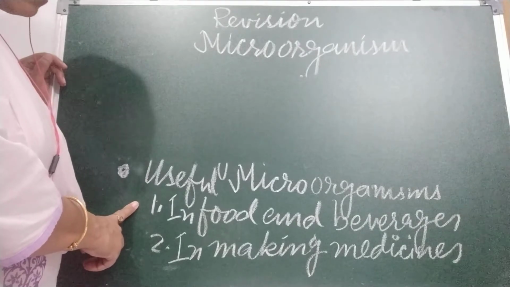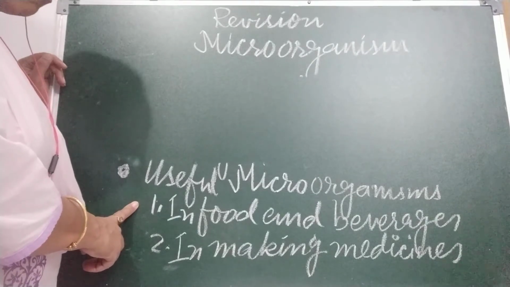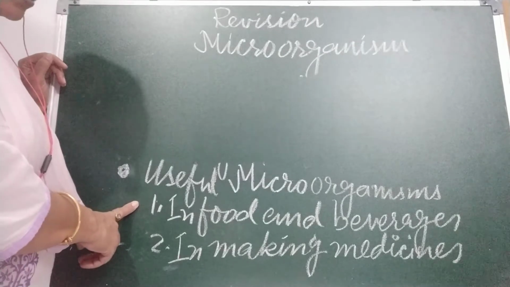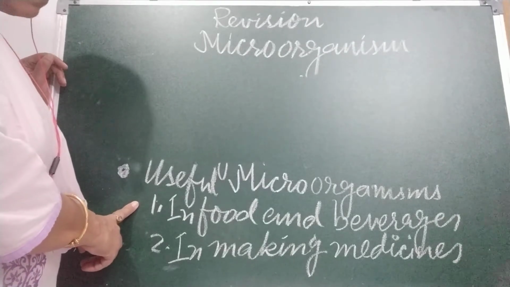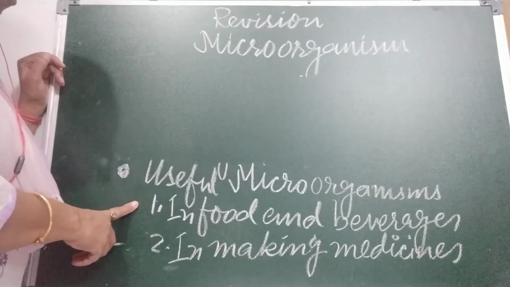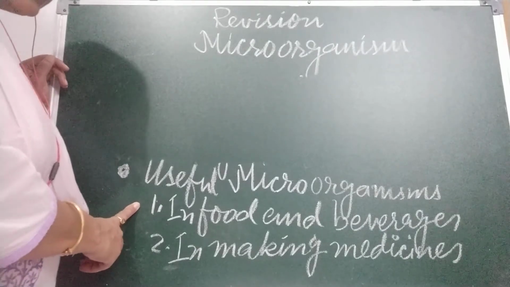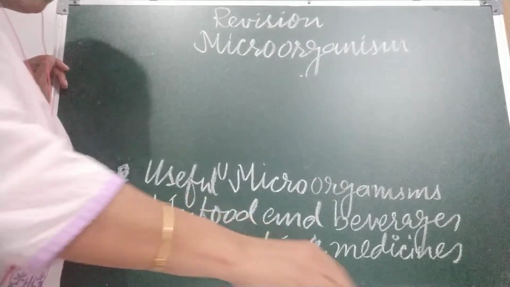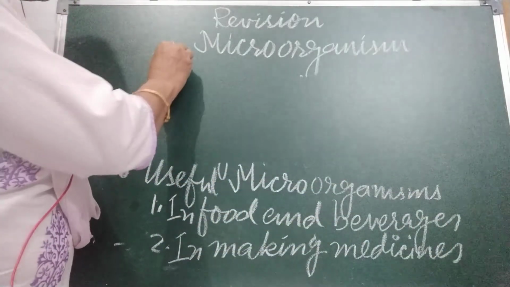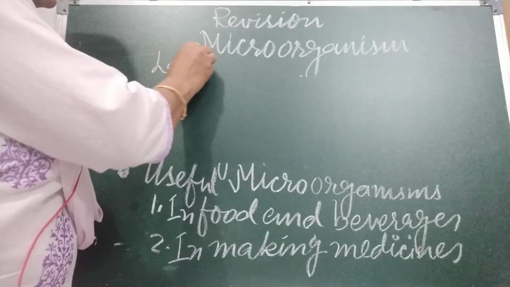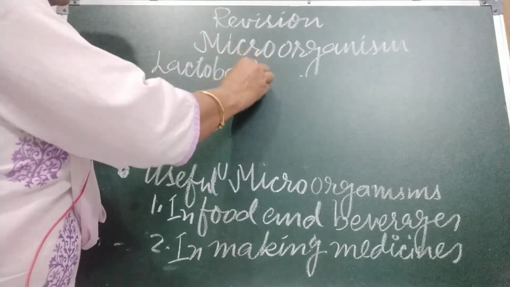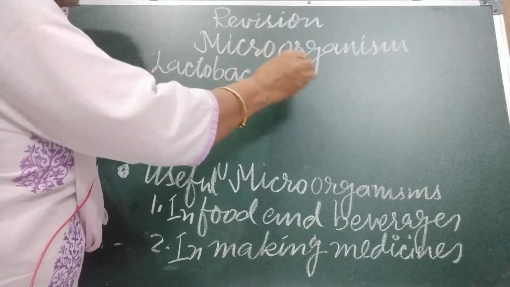Bacteria help us in making certain foods, like lactobacillus bacteria. It helps in making curd from milk, and also cheese. Lactobacillus helps in making curd and cheese.